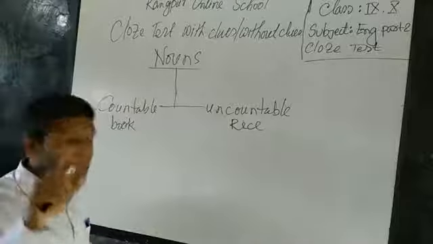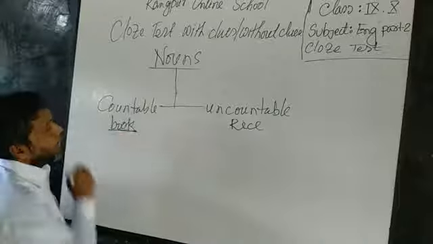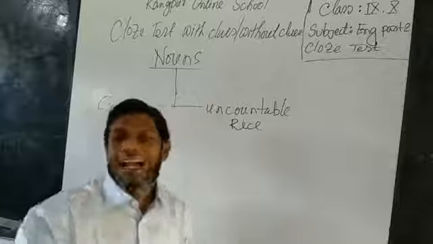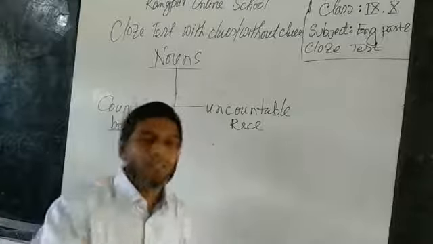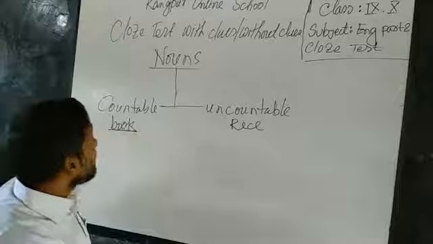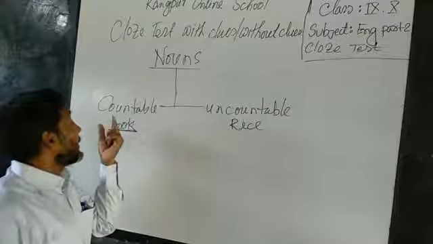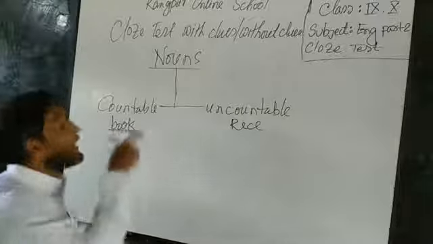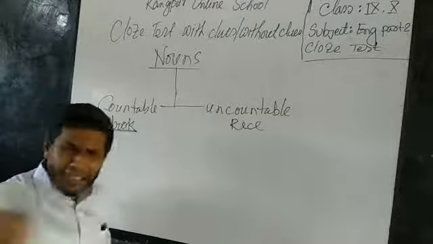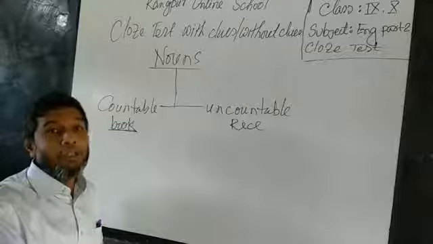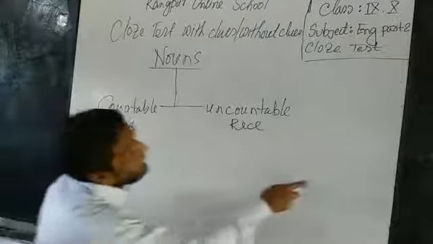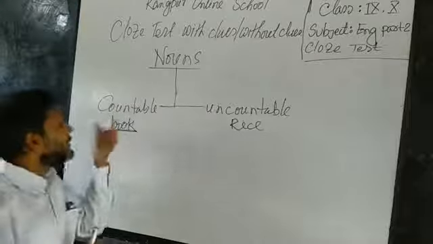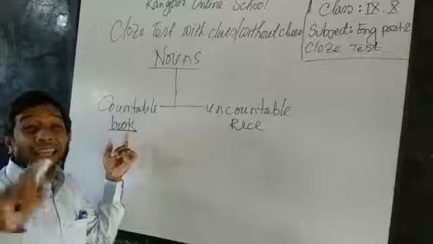Suppose I take an example of this type of countable noun, which can be counted. They can be called a countable noun. We know hundreds and thousands of examples of them, but what are their characteristics? Their characteristic is that they cannot be used singly in a sentence. You never saw a sentence in your life where a countable noun stands alone. Meaning, this countable noun cannot be used alone in a sentence.